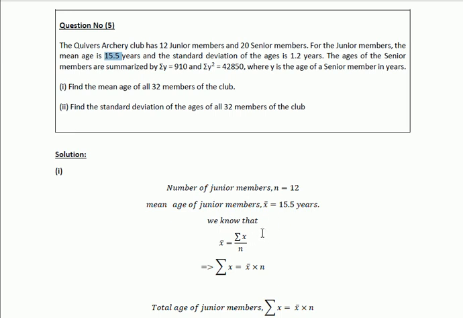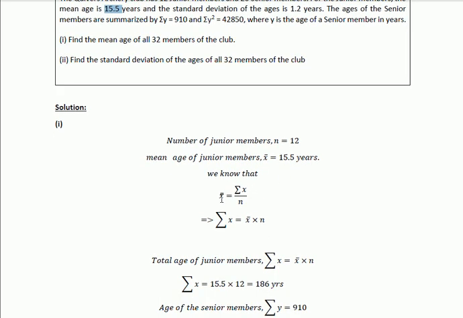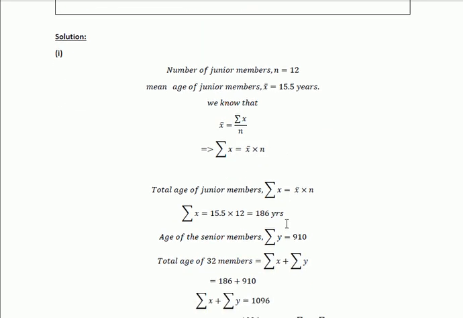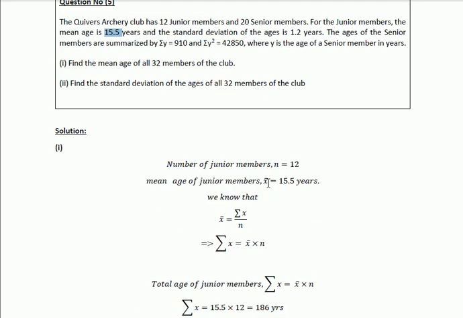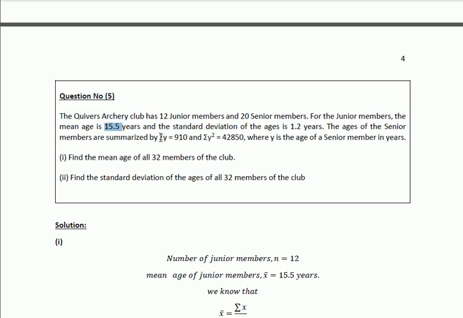We know from the formula of statistics, x bar equal to summation x over n. So summation x equal to x bar into n. Total age of the junior members is summation x equal to x bar into n. X bar is 15.5 and n is equal to 12. So the total age of the junior members is 186 years. Now, for the senior members, summation y equal to 910, as given in the question statement.